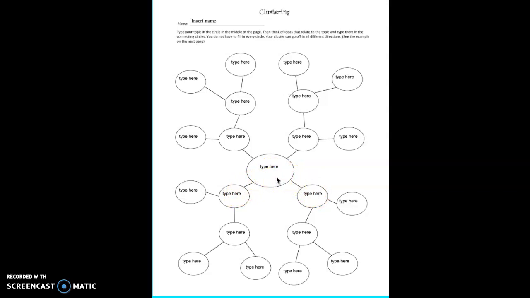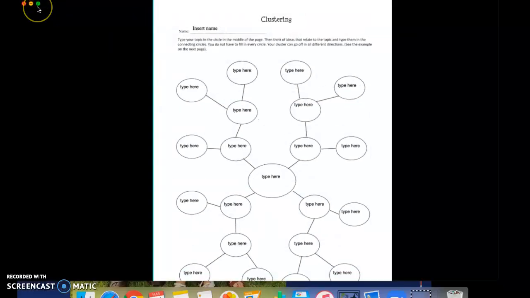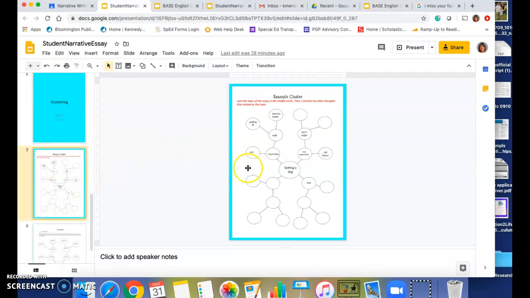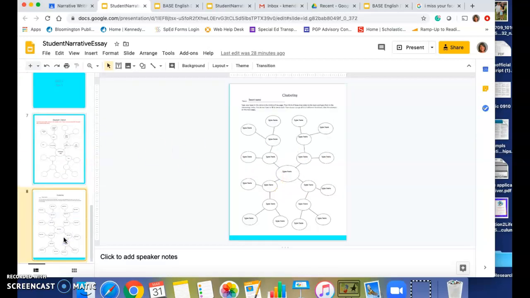Then fill in the circles off of those and how they relate to each other. That's all you need to do here: fill out this cluster based on the one idea you had yesterday, just like I did about getting my dog. You're going to do it on this page.